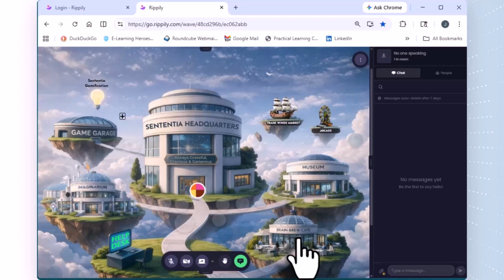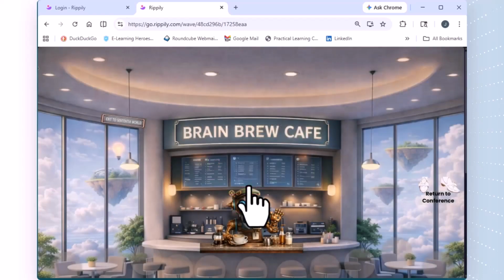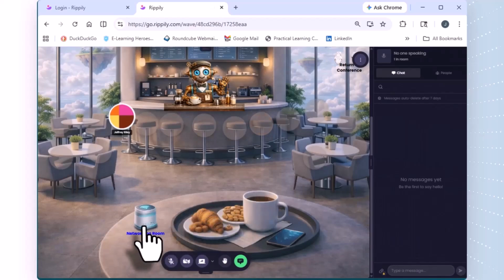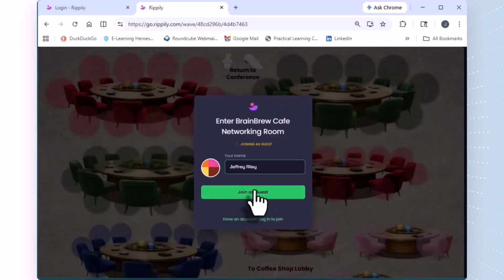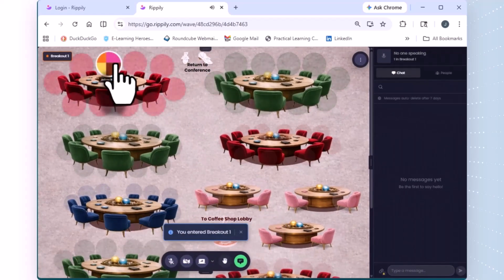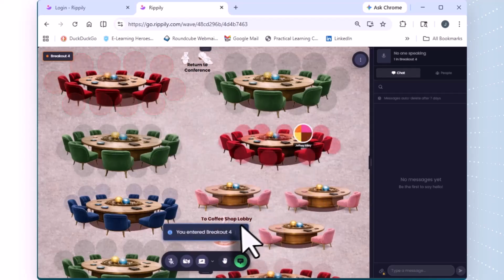The Brain Brew Cafe is a great place to go if you want to talk with other people. You can turn your microphone and camera on here. You can meet other people in the seats. You can even come down to the networking room, which is a breakout area. Notice how the different colored seats, when you select that seat, you might be able to see other avatars in the room, but you're only going to be able to hear the conversation for the people that are at your table. If you want to move to a different table, just select the circle and move.